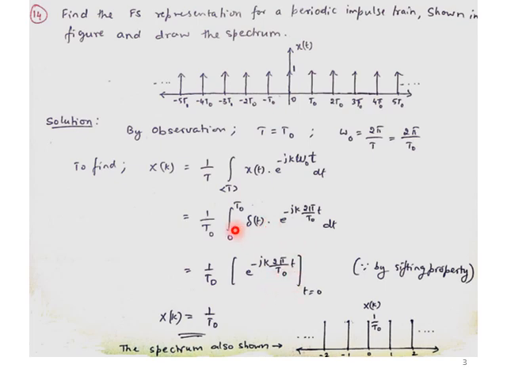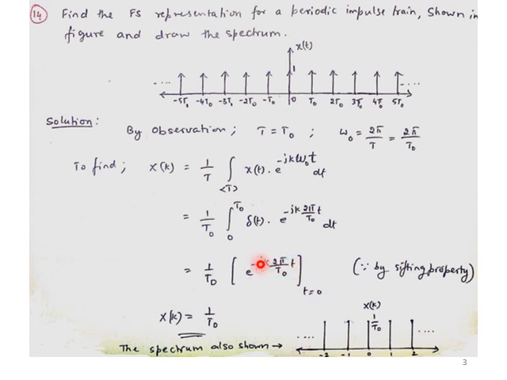So that's why, by using the shifting property with respect to the integration along with the delta and exponential function, I can directly use the shifting property. Then the exponential e to the power minus jk omega naught t, where omega naught is 2 pi by T naught, has to be evaluated at t equal to 0. So you just need to apply that particular condition.